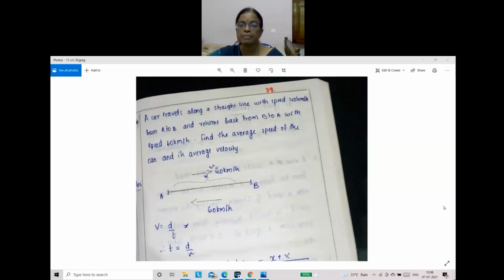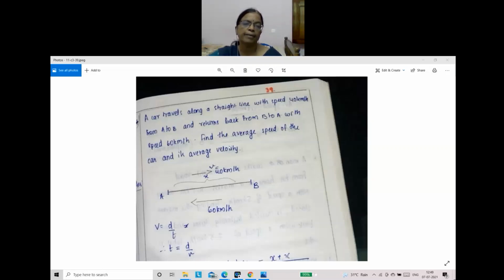Distance by time. When there is no acceleration, we can use that formula. Speed equal to distance by time. Velocity is displacement by time. Speed is distance by time. And average speed means total path length by total time taken. Find the average speed of the car and its average velocity. Both you have to calculate.